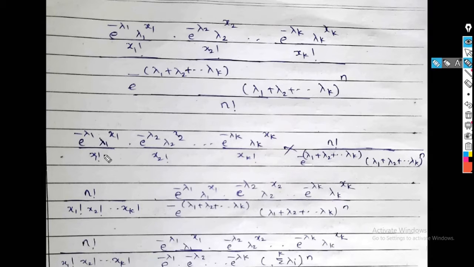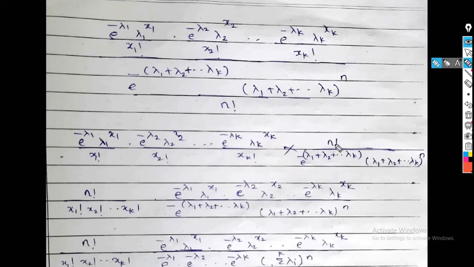So in the next step we get e raised to minus lambda 1, lambda 1 raised to x1 upon x1 factorial, into e raised to minus lambda 2, lambda 2 raised to x2 upon x2 factorial, up to e raised to minus lambda k, lambda k raised to xk upon xk factorial, into this denominator goes on numerator. So it becomes n factorial divided by e raised to minus (lambda 1 plus lambda 2 up to lambda k) into (lambda 1 plus lambda 2 up to lambda k) raised to n.